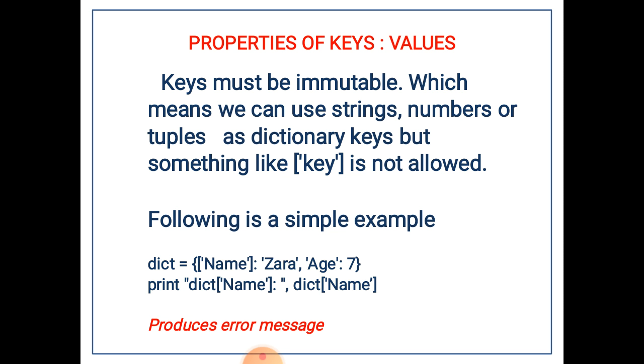Try to see the example: dict is equal to the name given in square brackets, and the value for that name is given as Zara, and there is another key called age. The value is 7. When we try to get the output of the name by giving print dict name, it produces an error message.